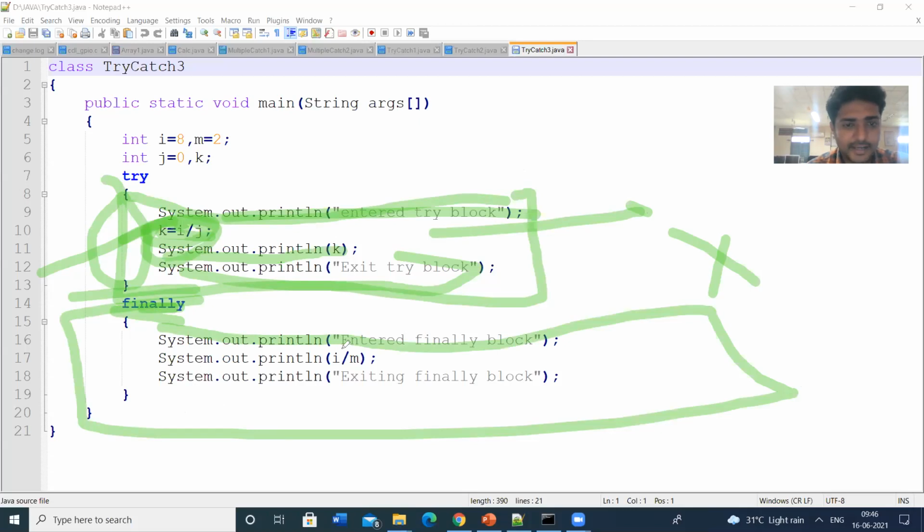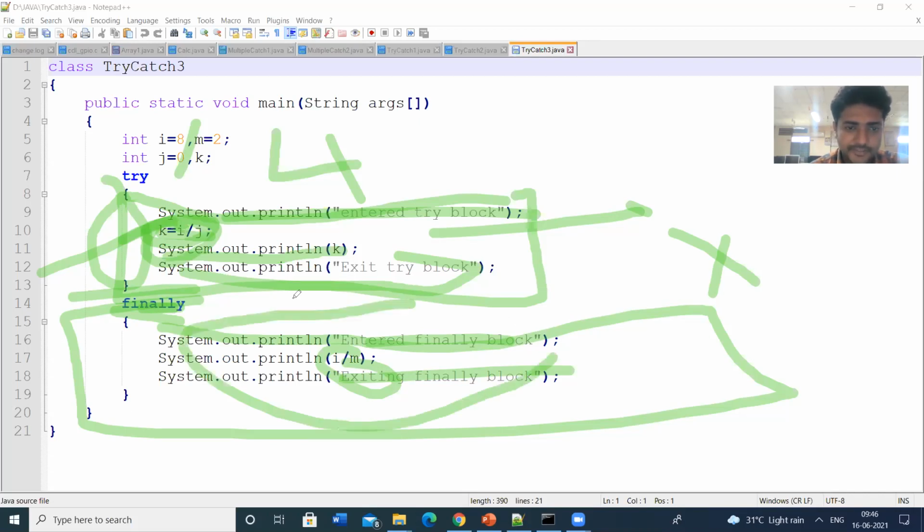So in this finally block, I have written some printf statements: entered finally block, exiting the finally block. I am calculating i by m. The i value is 8, m value is 2. So 8 by 2 means you will get 4 as output. So this is the finally 4.